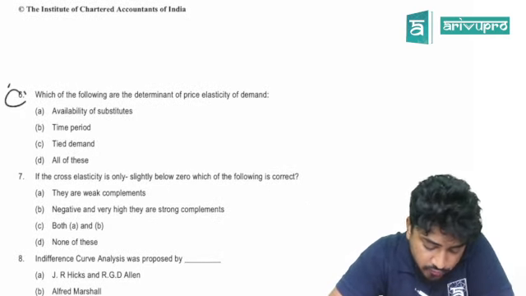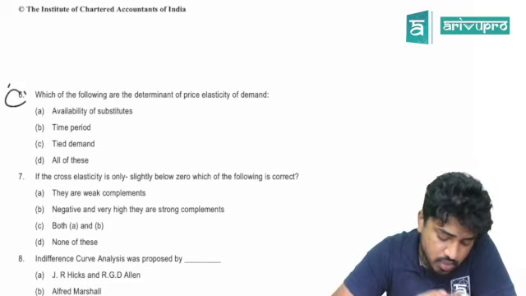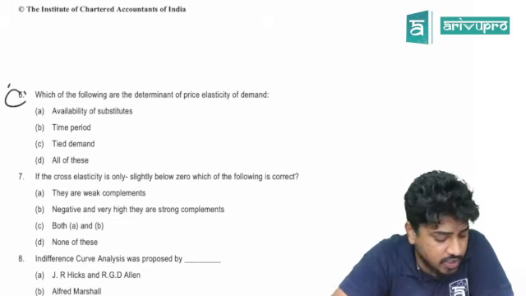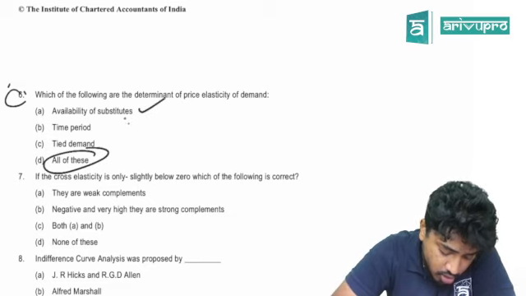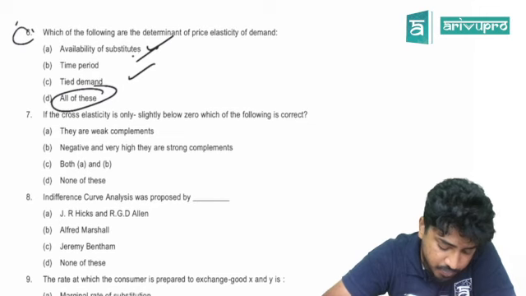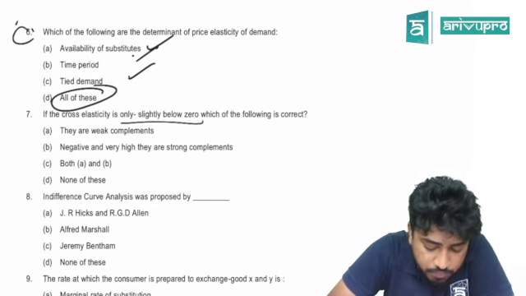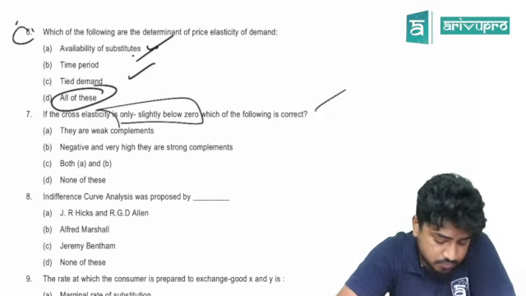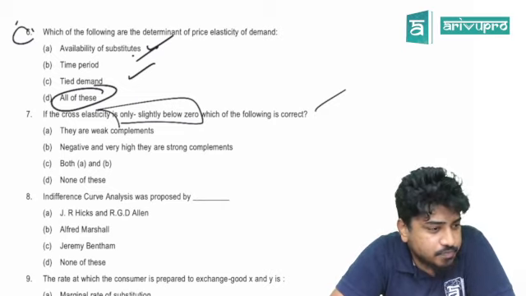Sixth one. Let's go. Which of the following are determinants of price elasticity of demand? Yes, what are the determinants of price elasticity? Straight from the book. Can we answer this? Yes, all of the above. All these things are given in your headings. Correct? Done. Seventh one. If cross elasticity is only slightly below 0, which of the following is correct?